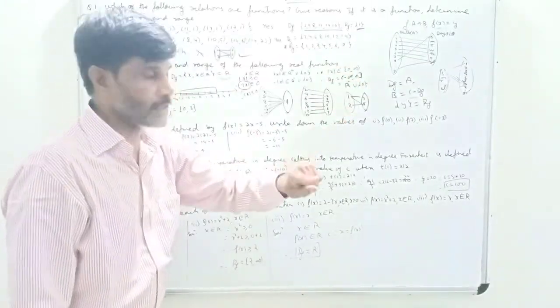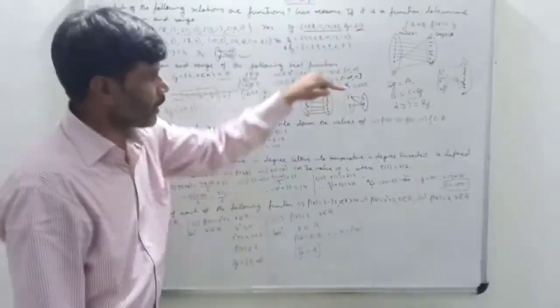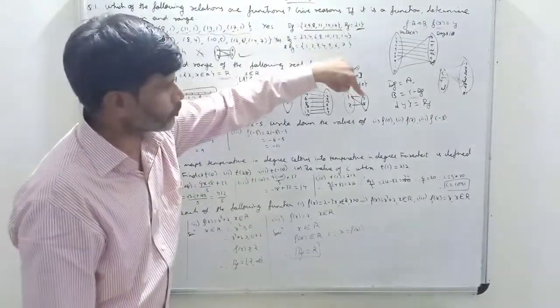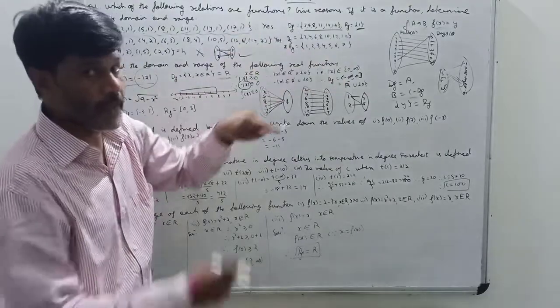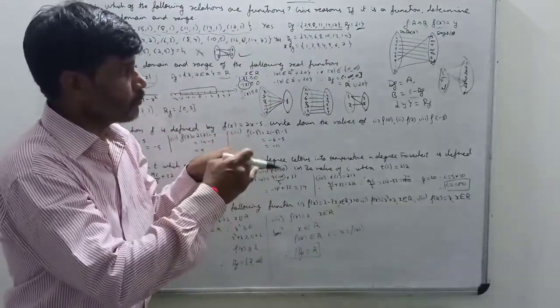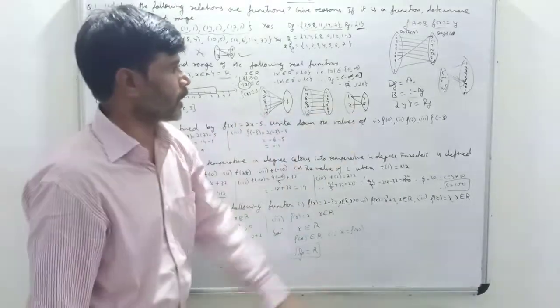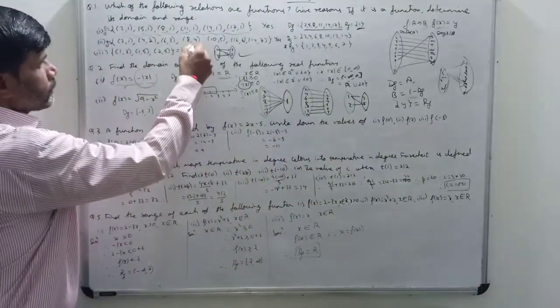Here every element is associated. Every element is satisfying, but unique is not satisfying. 1 is associated with 3 also, and 1 is associated with 5 also. So this one element is not uniquely associated. It is associating with more than one element of the codomain. So it is not a function.